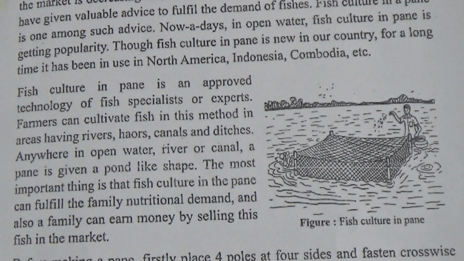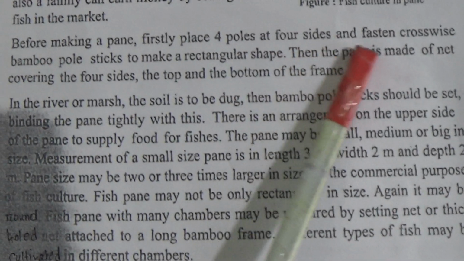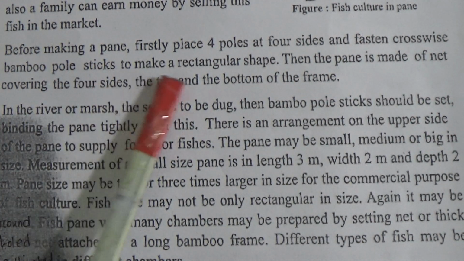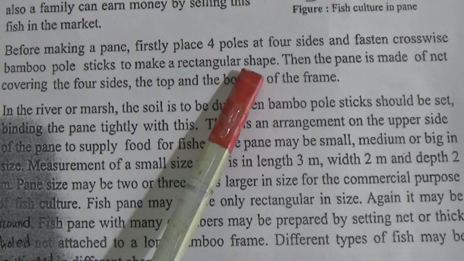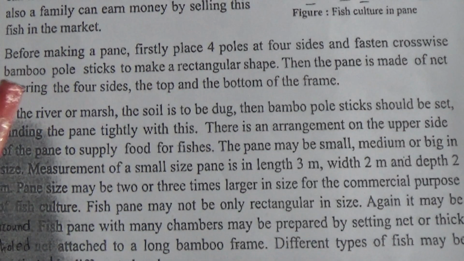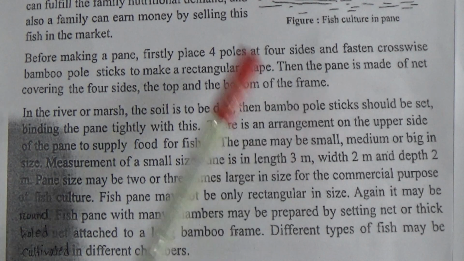Next, before making a pen, firstly place 4 poles at 4 sides and fasten crosswise bamboo pole sticks to make a rectangular shape. So from the picture we have a clear idea, or we can see it properly. Then the pen is made of net covering the 4 sides, the top and the bottom of the frame.